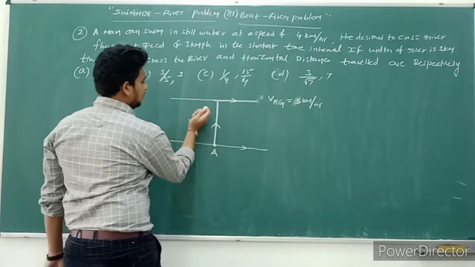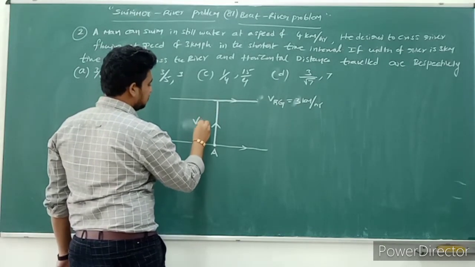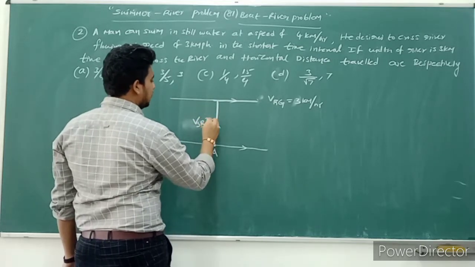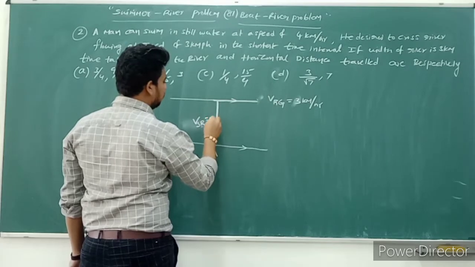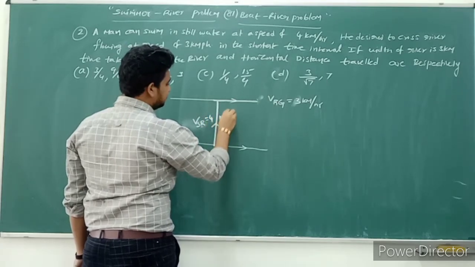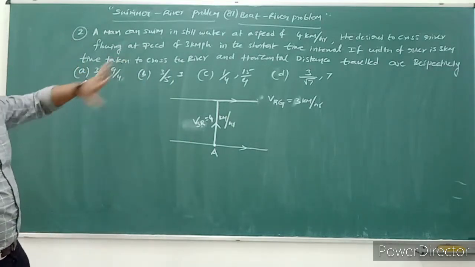Velocity of swimmer with respect to river. What is the value that is given already? That is 4 kilometers per hour. So now, what is asked in the question?